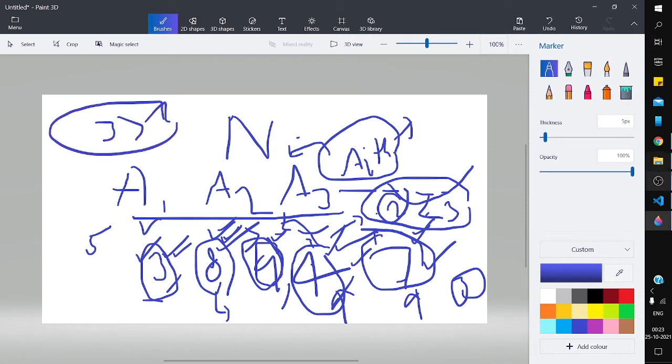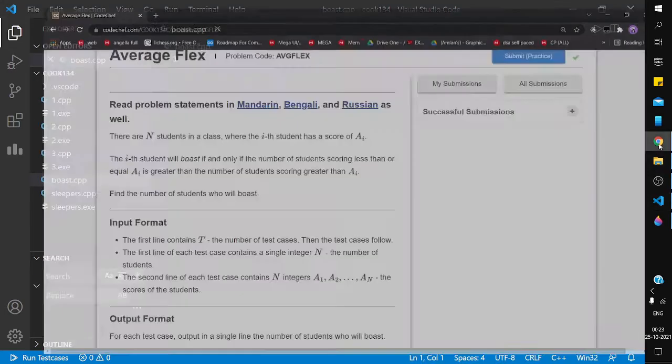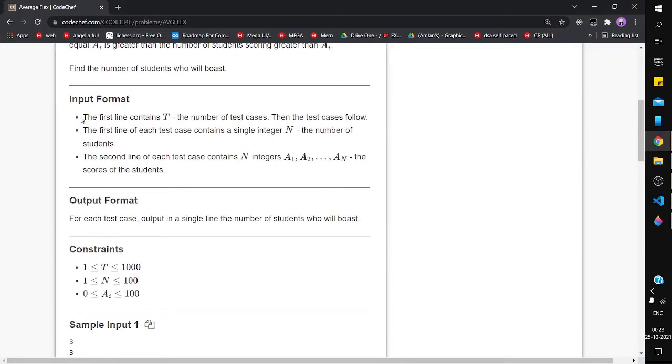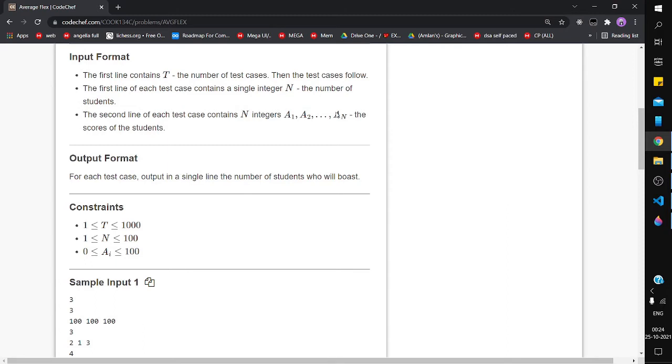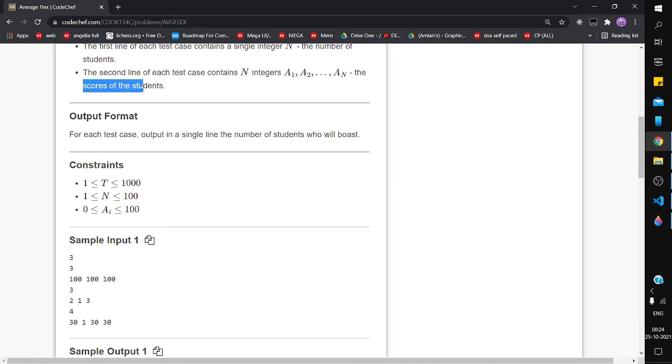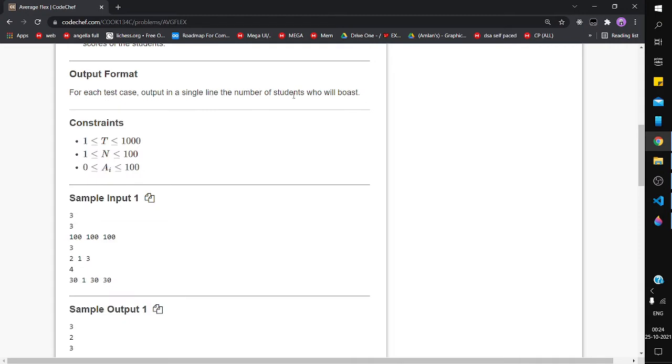Now see the constraints. The first line of input has t, the number of test cases, then the test cases follow. The first line of each test case contains a single integer n, the number of students. The second line of each test case contains n integers a1, a2, a3, ..., the scores of the students. For each test case, output in a single line the number of students who will boast.